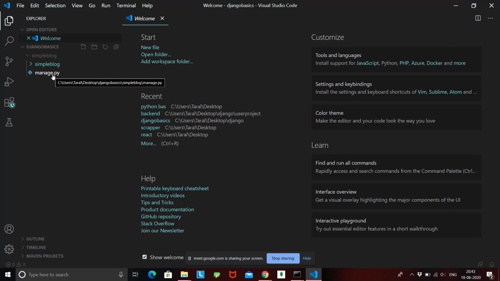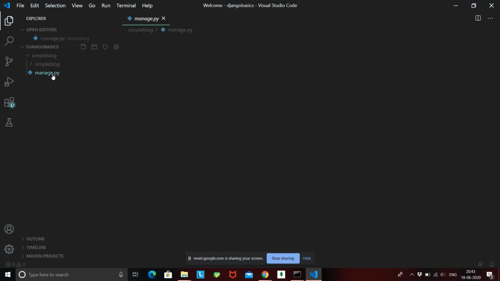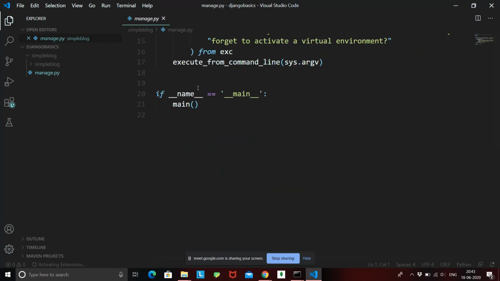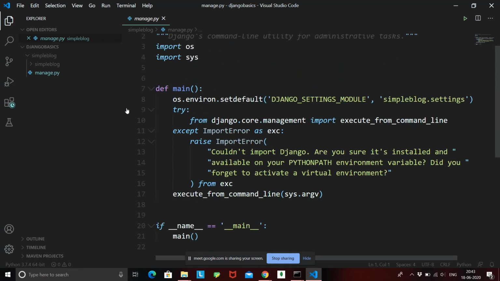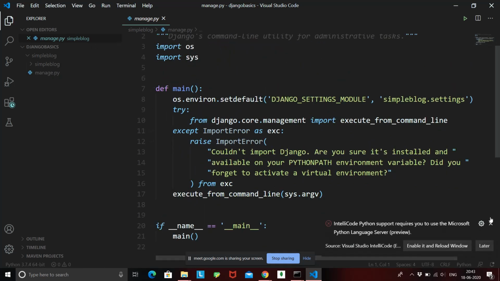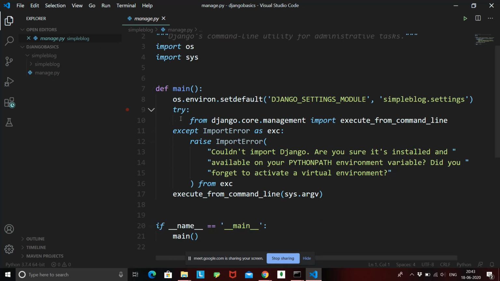So manage.py is the main file for your app. It is basically the main function of your program. Everything starts with manage.py, and it is not important what is written inside this code, because we'll never visit it. But manage.py is the file that handles everything.